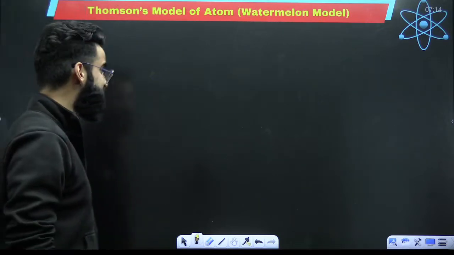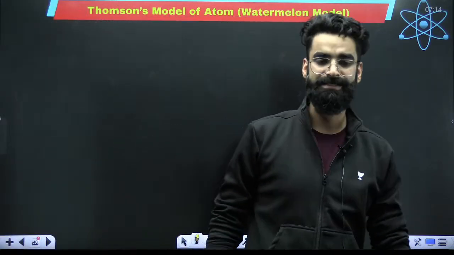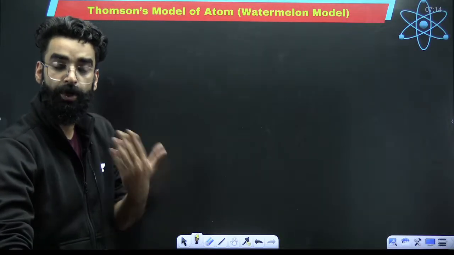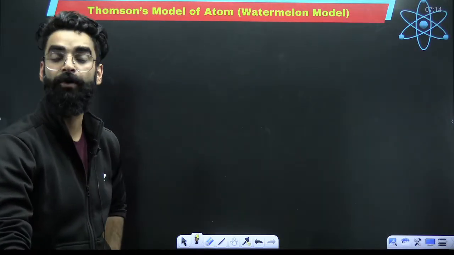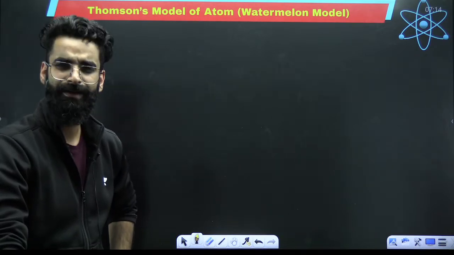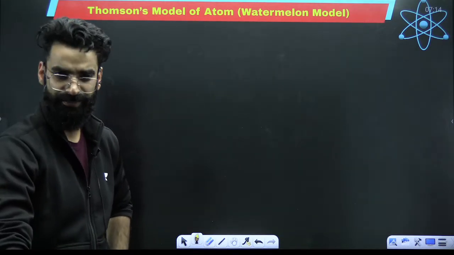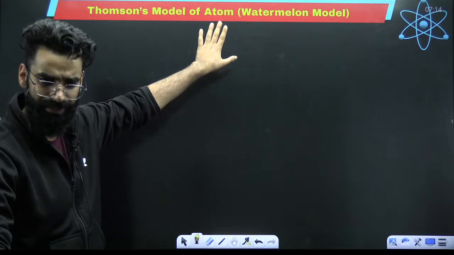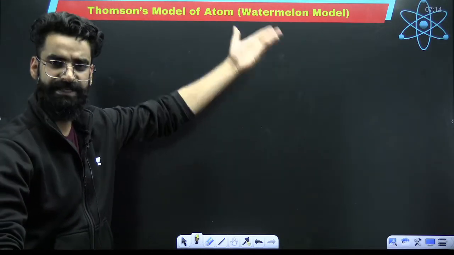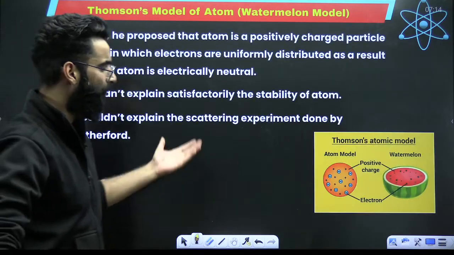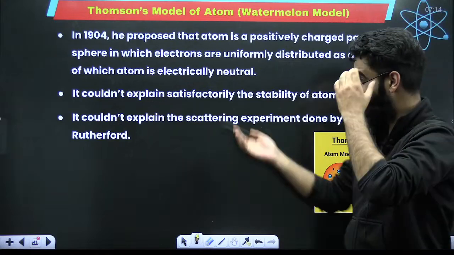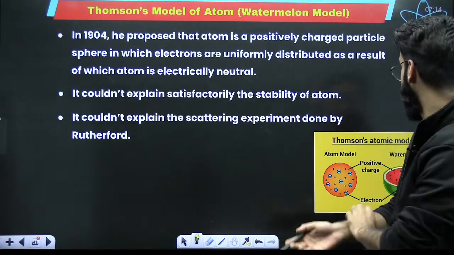Now, after the discovery of these subatomic particles, a lot of atomic models were given, and almost all were rejected basically. The first model related to the atom was Thomson's model. I believe you already know this. This was also called the watermelon model. This is the simplest among all. I said this you should have studied on your own.